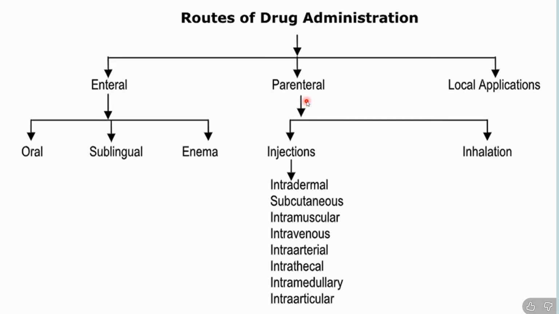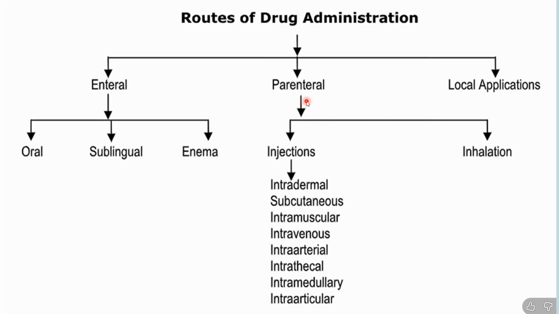When you are talking about parenteral, it comes with two things: first is injections, and the second one is inhalation. If you are inhaling some kind of medicine, it comes in the asthma category. Basically, when someone is asthmatic, they inhale the medicine from an inhaler, and that comes under inhalation. So this is the route of taking the drug for asthma patients.